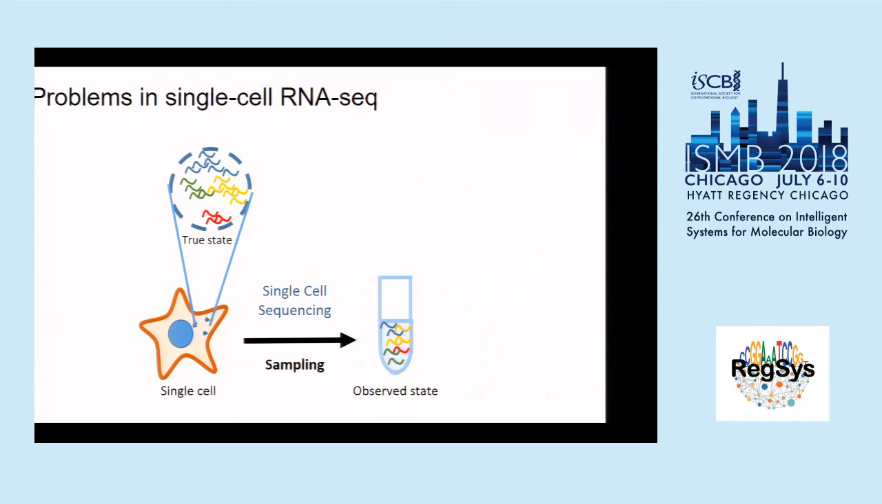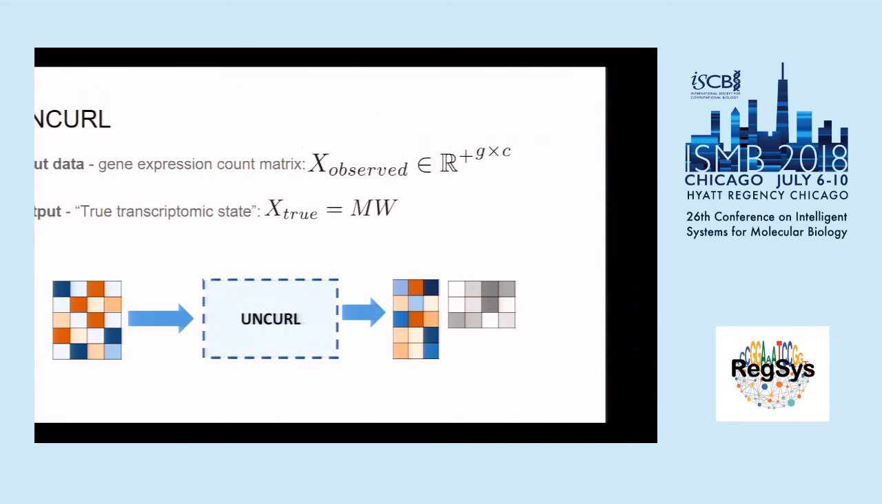The data sets are generally much sparser and have more noise. This is due to the effects of the sampling process. We don't actually sequence every single mRNA molecule present in the cell, but instead we sequence some random sample of that cell, and that random sample might be a lot sparser. The method that we have created for dealing with this problem is called UNCURL. It doesn't actually stand for anything.